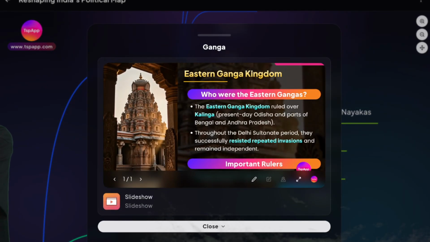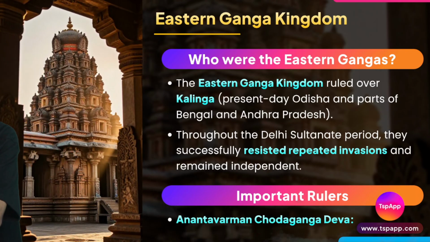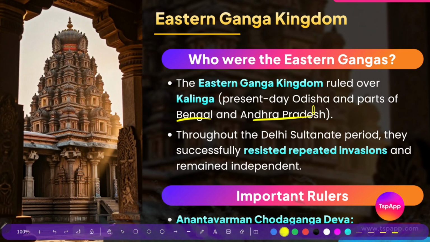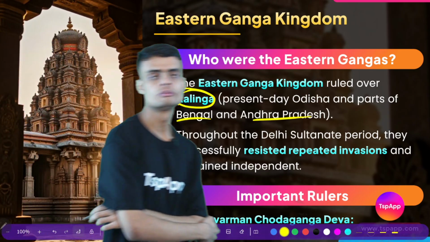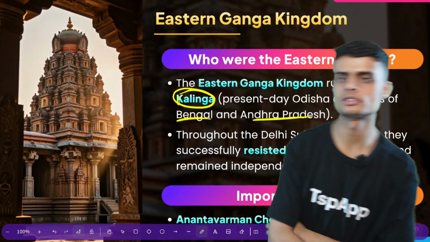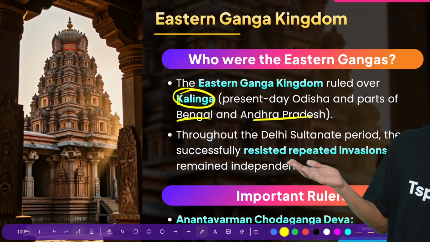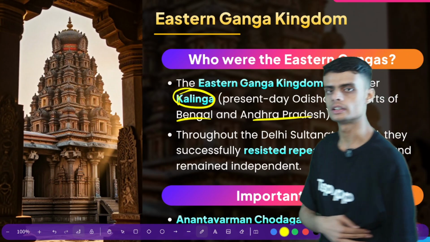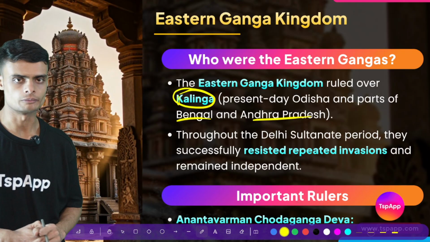So first we have the Ganga dynasty. The Ganga dynasty ruled over the area of Odisha, that is called Kalinga, and parts of Bengal and Andhra Pradesh. So Kalinga was the name of the kingdom where Ganga kings used to rule. They tried their best to resist the repeated invasions by the Delhi Sultans. They tried to stop the invasions.